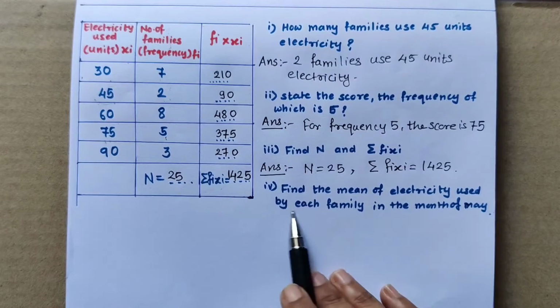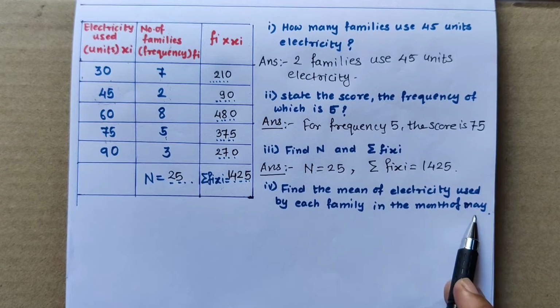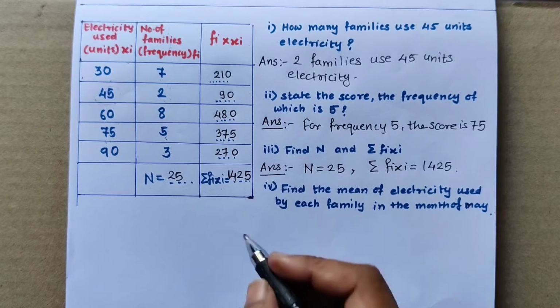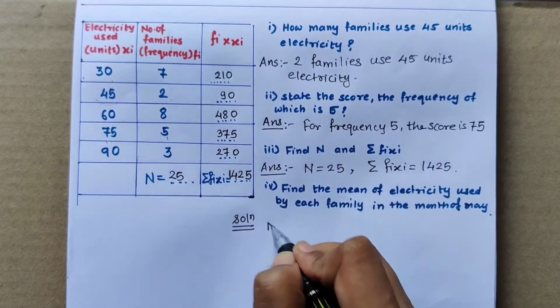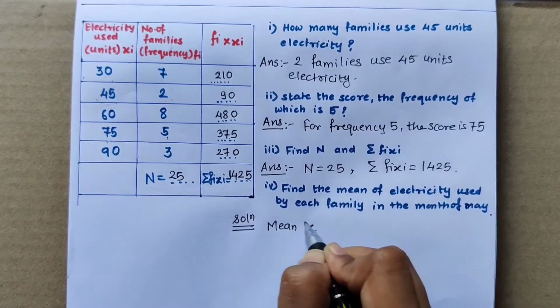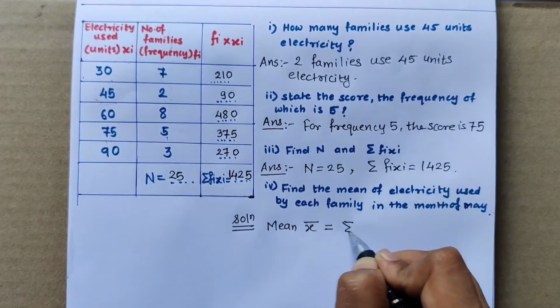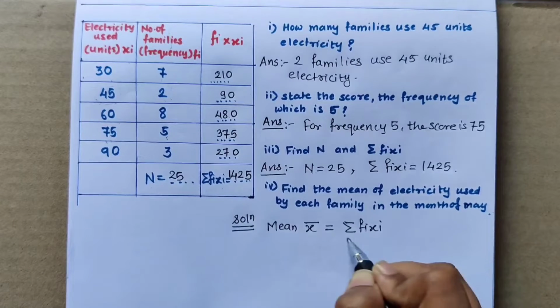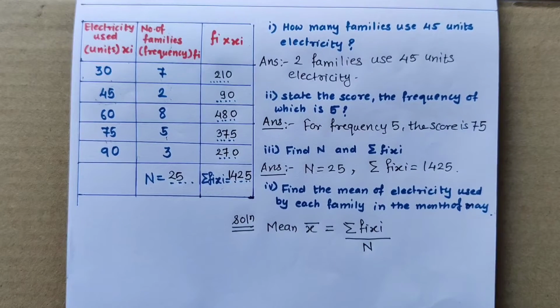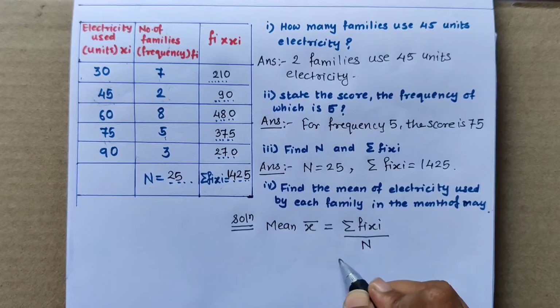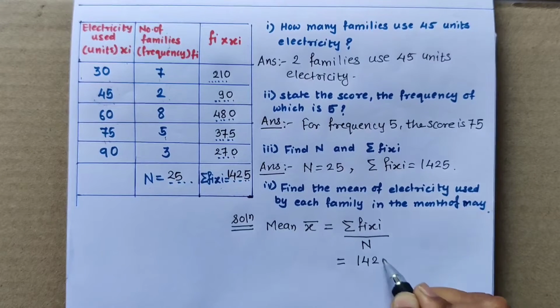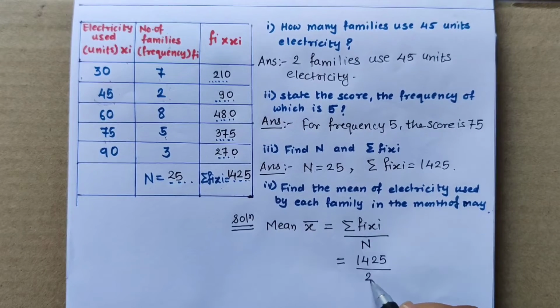Now next, last question. Find the mean of electricity used by each family in the month of May. So mean we have to find out. For that we have to write the solution. For mean we will be using the formula of mean. Mean formula is x bar is equal to summation Fi xi upon n. We know this formula. We have seen it. Okay. So mean x bar is equal to summation Fi xi upon n. Now we will be substituting the value of Fi xi and n. Fi xi is 1425 upon n is 25.